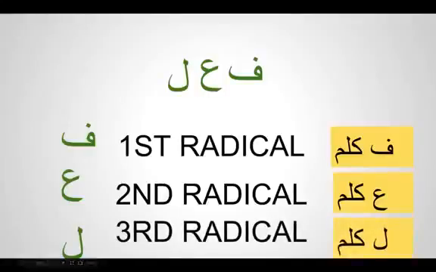Any verb has three letters in it. The first letter is called fa kalima, the second letter is called ain kalima, and the third letter is called lam kalima. If you take this example, kharaja, you can now identify what is fa kalima, ain kalima, and lam kalima.